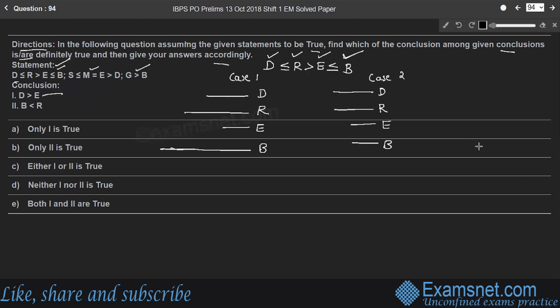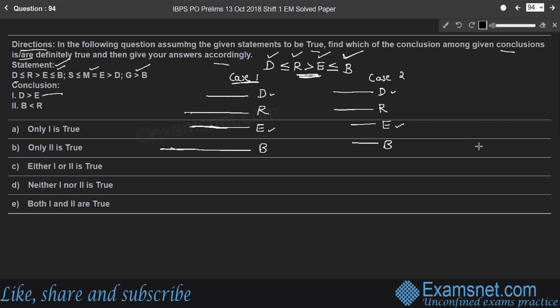Can we conclude D is strictly greater than E? Come to case 1. In case 1, D is greater than E. So where in case 2, D is greater than E. But it is given that, so look at this part. R is strictly greater than E. So you can extend the line E, such that it can be slightly lesser than R, right?